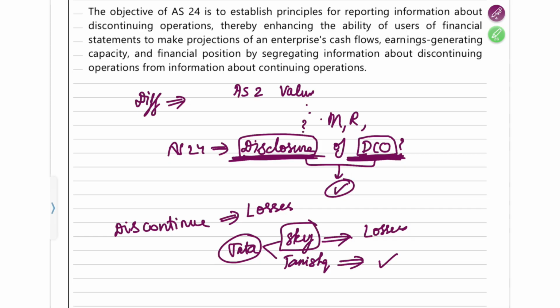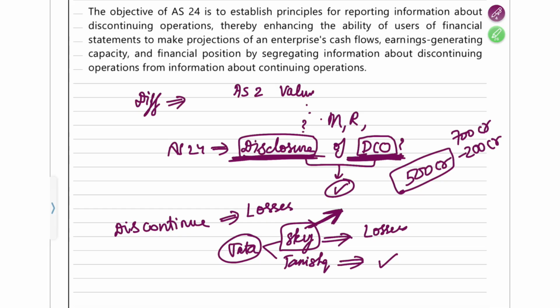Here is how it helps the users of the financial statements when you give disclosure about this separately. Suppose there is 500 crores of profit that you are showing in your company, with 700 crores of profit coming from Tanishq and 200 crores of losses coming from Tata Sky. The standard will tell you that whenever you show your pre-tax profit and post-tax profit, please show the profit from continuing operations separately and from discontinuing operations separately. It is going to help whoever reads the financial statement.